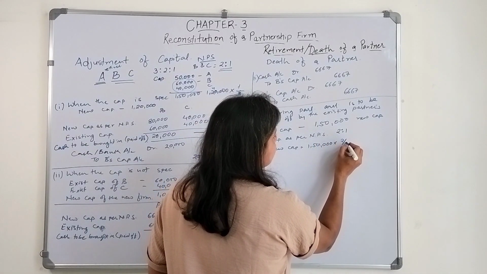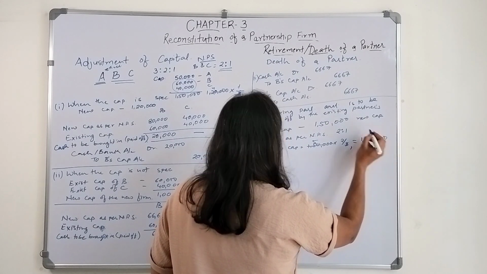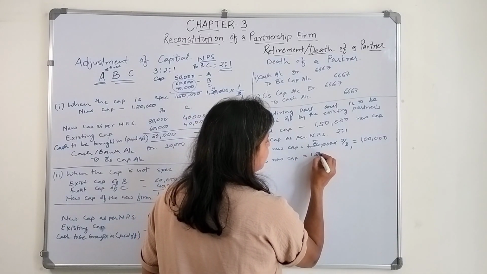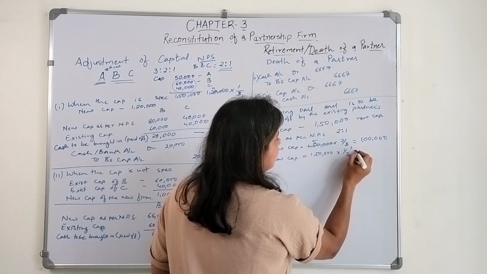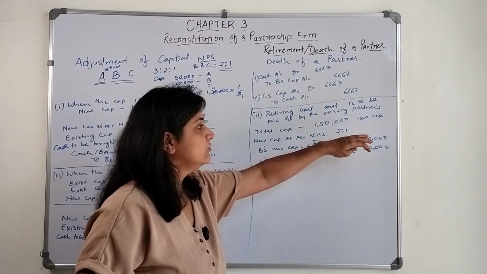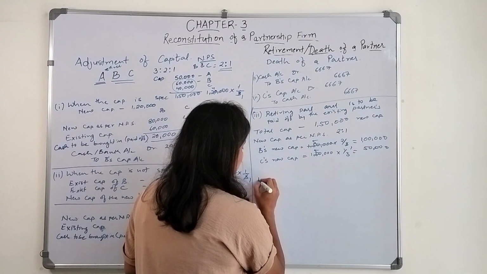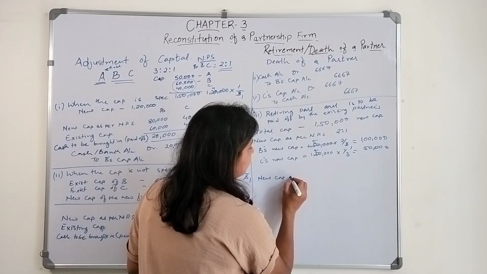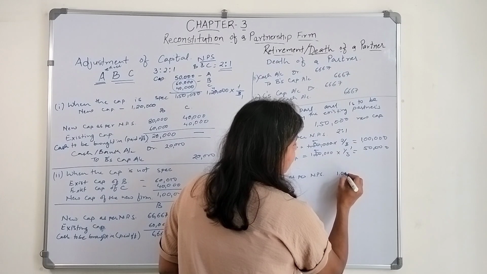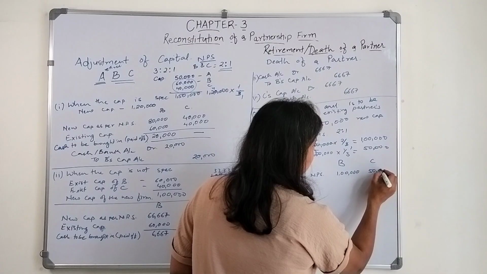1,50,000 into 2/3, that is 1 lakh. Okay, and C's new capital is how much? 1,50,000 into 1/3, that is 50,000. Okay, this should be the new capital of B and C. Okay, now new capital, we will determine how much they will bring as per the new profit sharing ratio. It is 1 lakh for B and 50,000 for C, right?